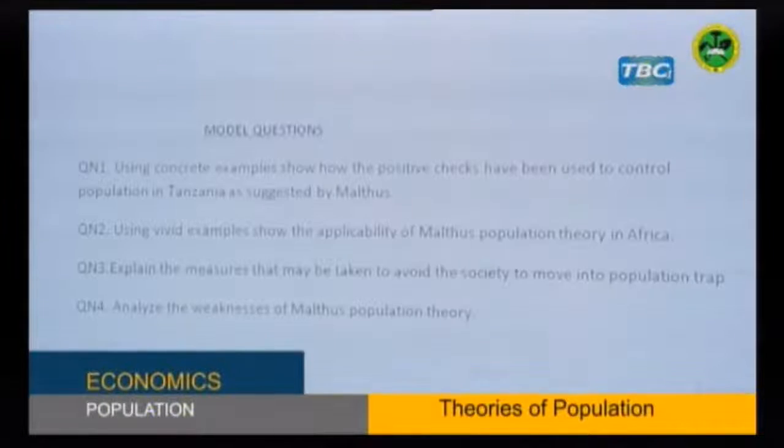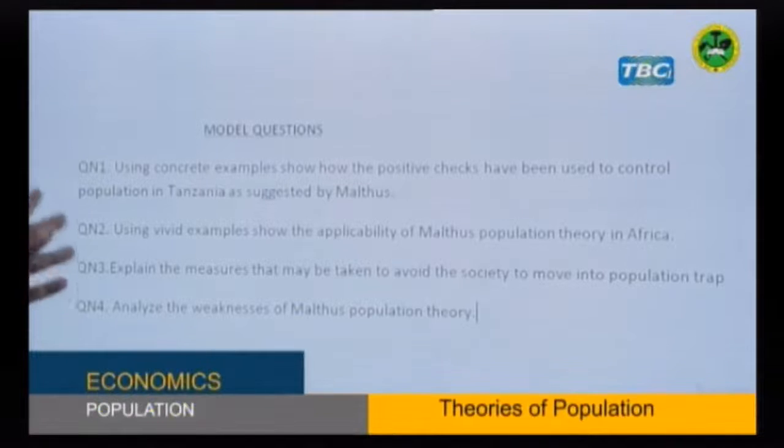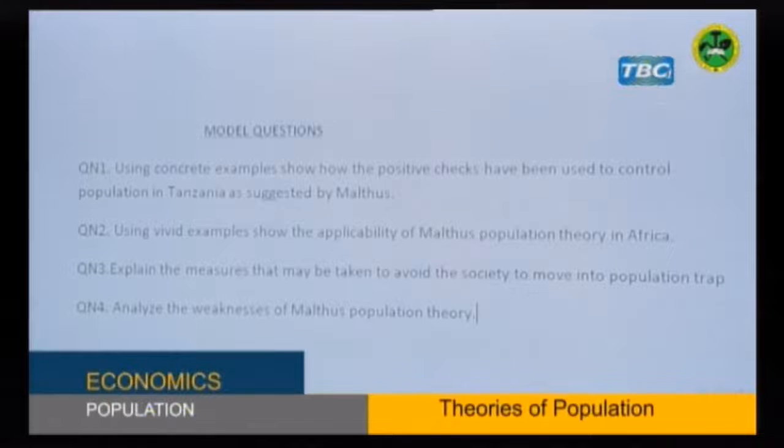Okay, so we have tried to solve question number 1, which was: using concrete examples, show how positive checks have been used to control population in Tanzania, as suggested by Malthus. We have also solved question number 2, which was: using vivid examples, show the applicability of Malthus's population theory in Africa. And we solved question number 3, which was: explain the measures that may be taken to avoid the society or the country moving into a population trap.